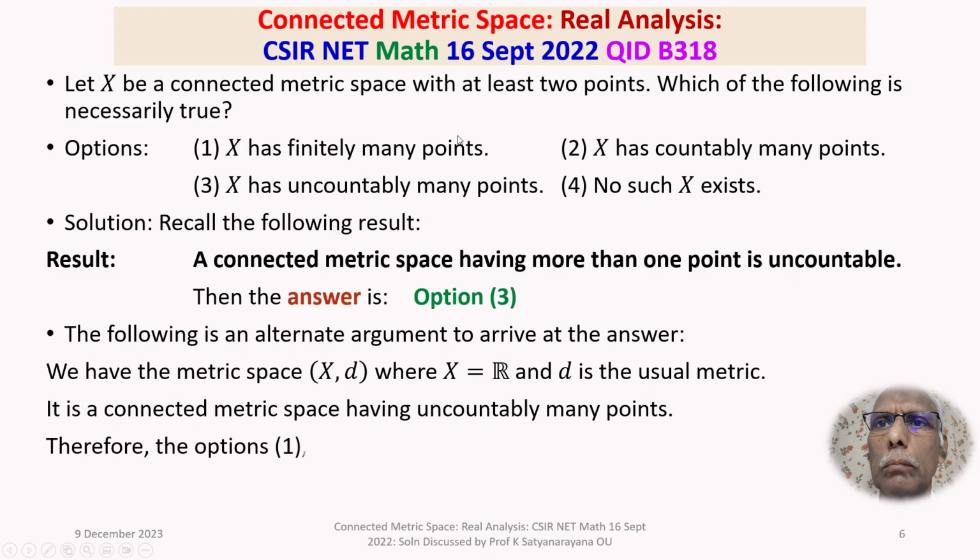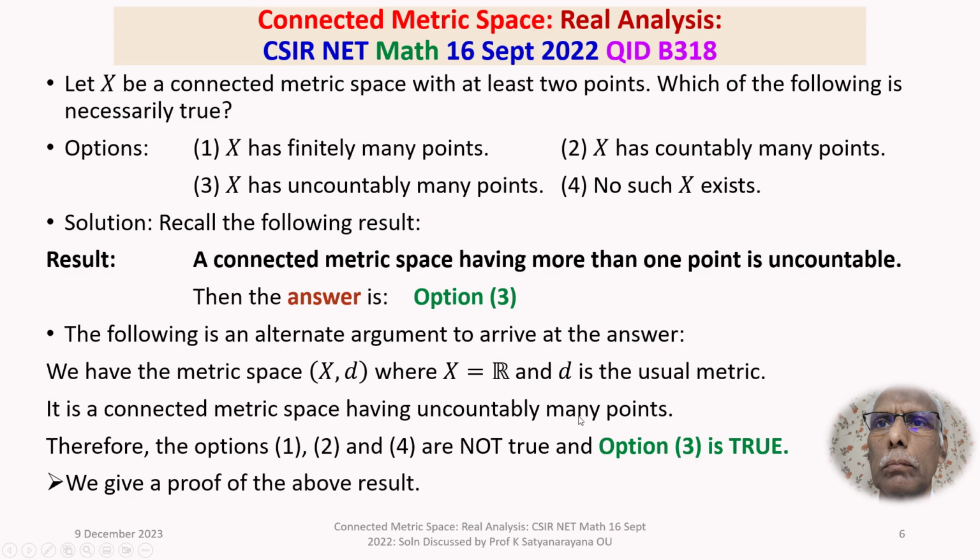Option 1, X has finitely many points, is not true, because R has uncountably many points, and so also option 2, X has countably many points, is not true. Option 4, no such X exists, is not true, because X equal to (R, D) exists. Therefore options 1, 2, 4 are not true and option 3 is true.